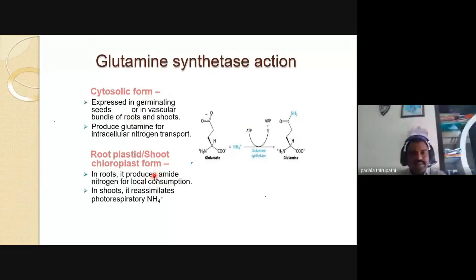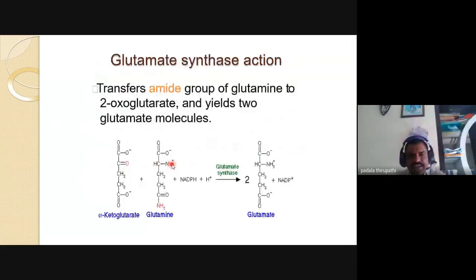We already discussed it in the glutamine synthetase action. See here, my dear friends, glutamine synthetase produces amide nitrogen for local consumption. Then in the glutamate synthetase action, this amide group of glutamine is transferred to 2-oxoglutarate and yields two glutamate molecules.